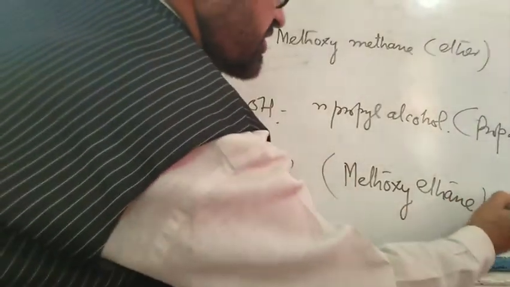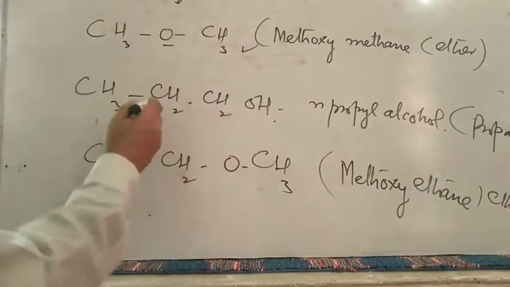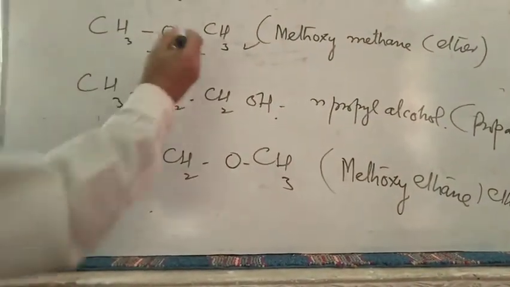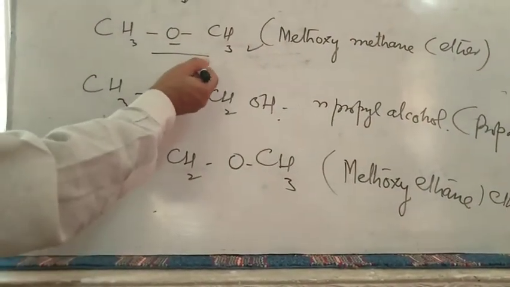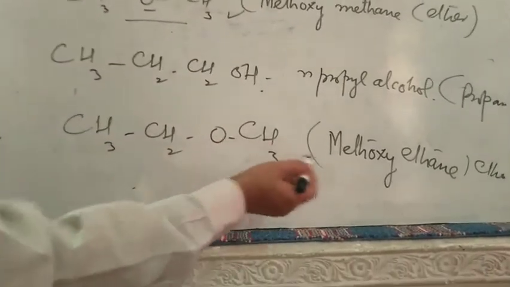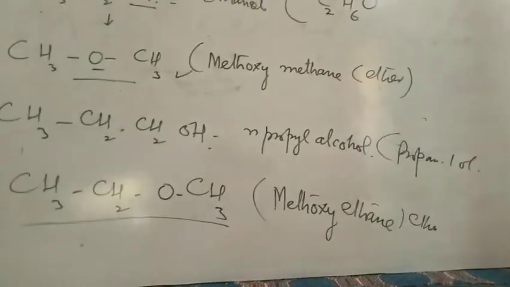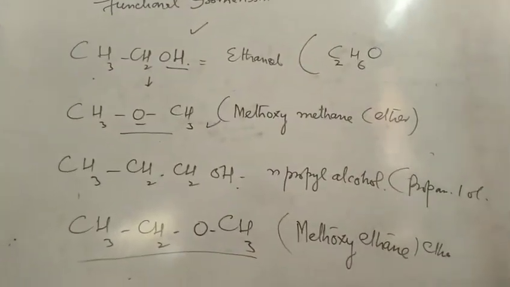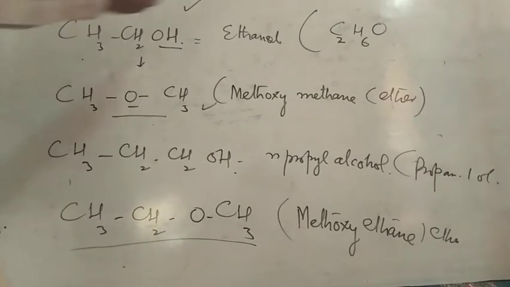So dimethyl ether is in functional isomerism with ethyl alcohol, and here it is ethyl methyl ether or methoxyethane, in functional isomerism with propanol. So monohydric alcohols show functional isomerism with ethers.